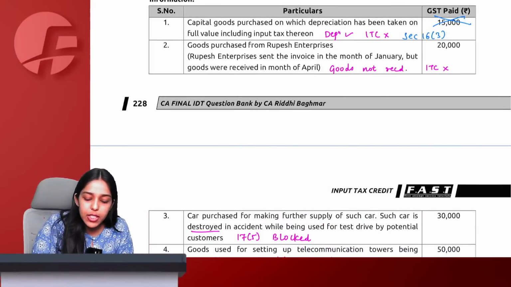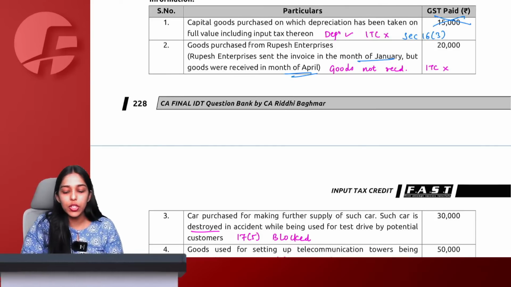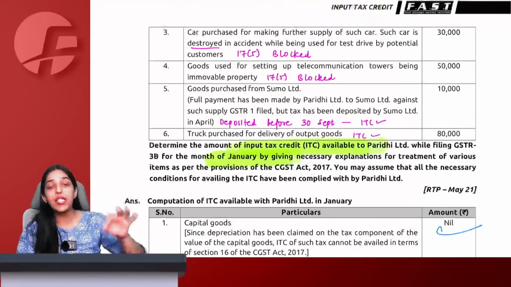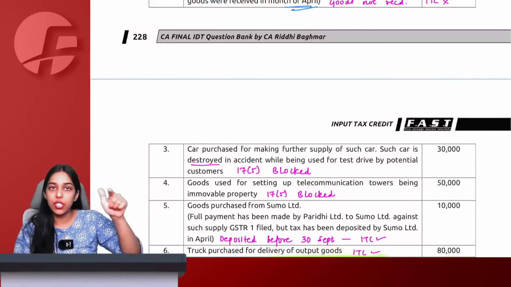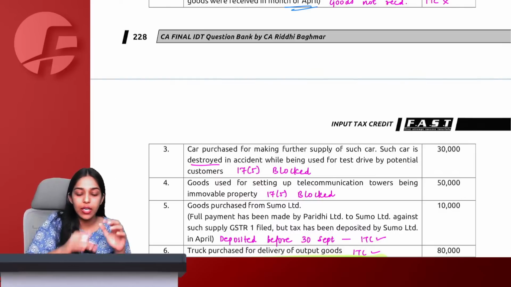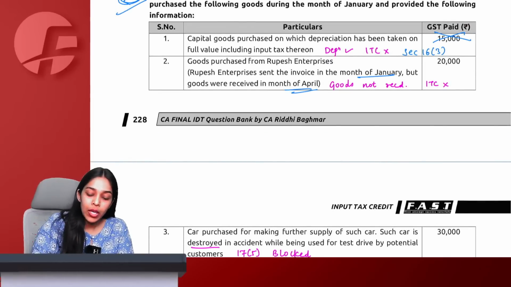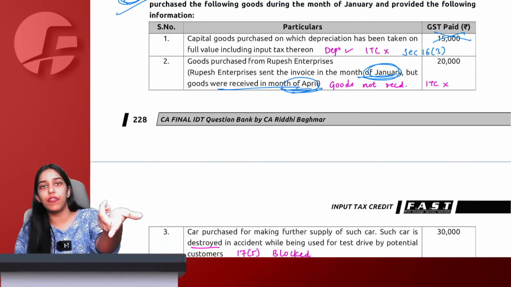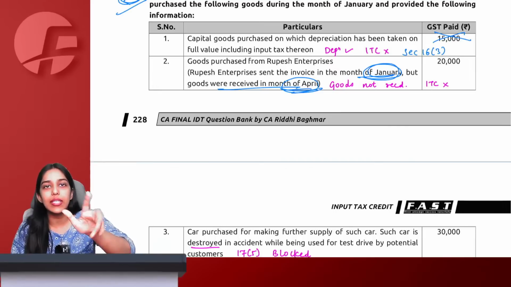After that, goods purchased from Rupesh Enterprises. Rupesh Enterprises sent the invoice in January, but the goods were received in the month of April. Now see, here they are assuming. We have a similar question. We solved a similar question where they assumed that the June was in preceding year, etc. But now here they are simply assuming that invoice received in January and goods will now be received in the month of April. So they are themselves contradicting their own solution.